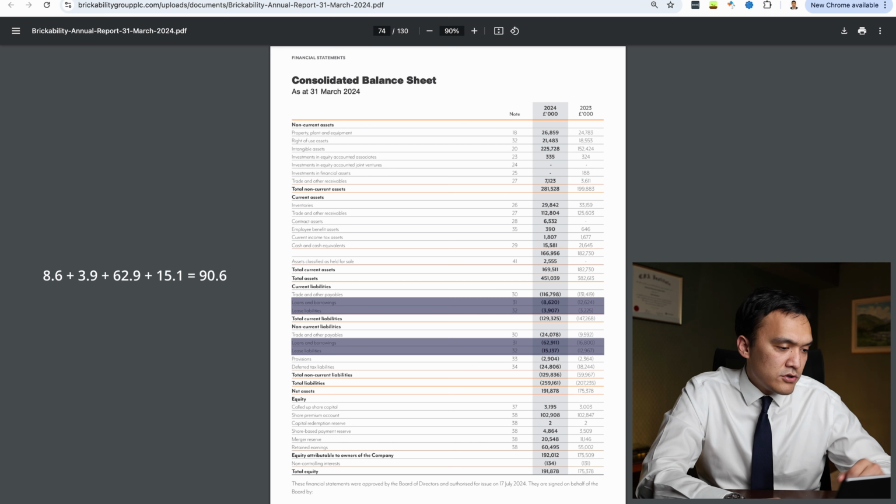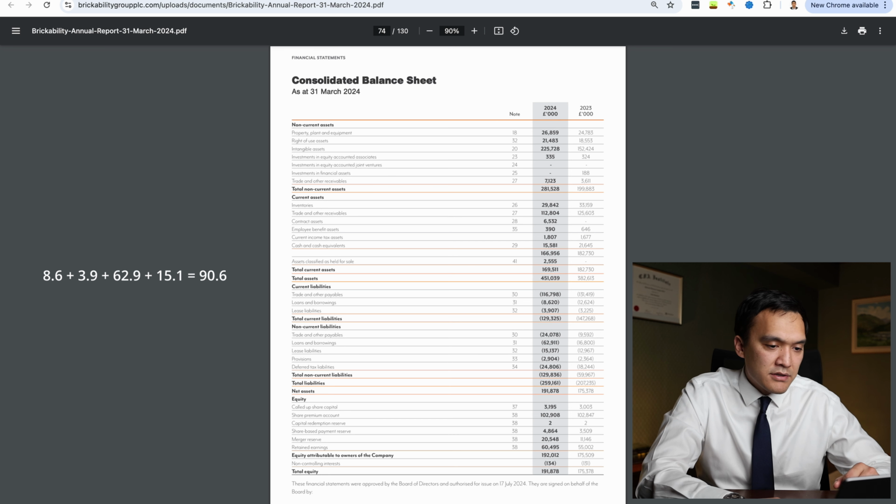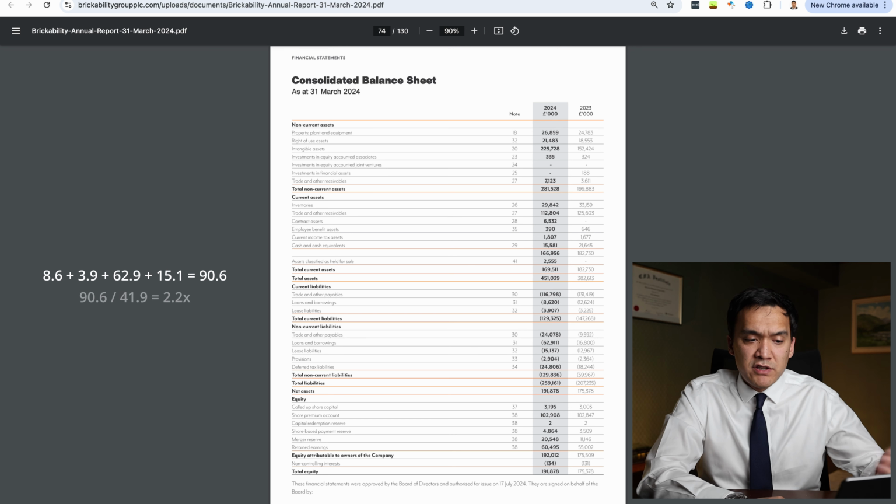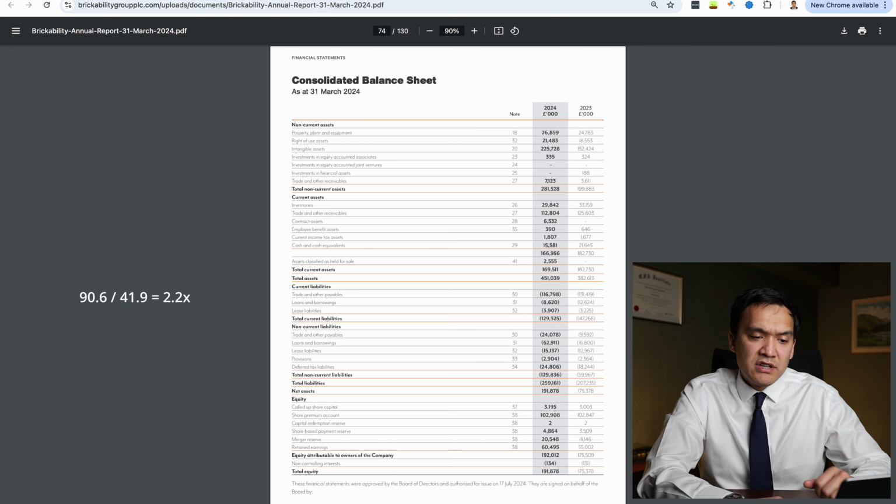And in long-term debt, we have 62.9 million of loans and 15.1 million of lease liabilities, which equates to total debt of 90.6 million. Then we divide 90.6 million by our EBITDA of 41.9 million and get debt to EBITDA ratio of 2.2. 2.2 is adequate leverage, and we would be concerned if it is above 3, but at the screening stage, it looks okay to us.